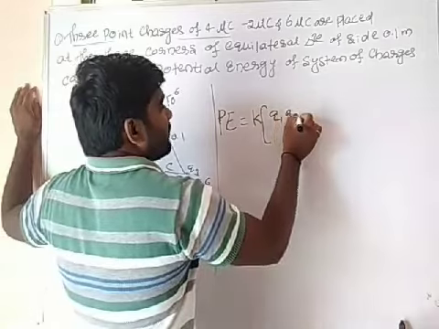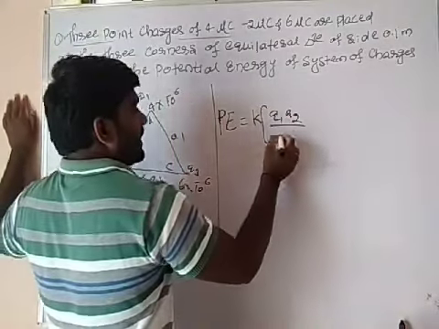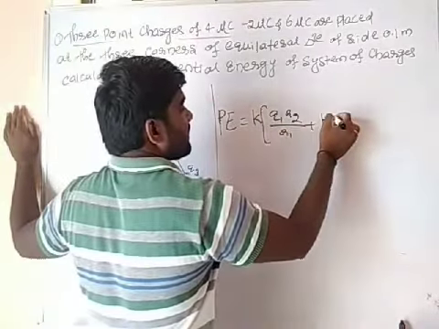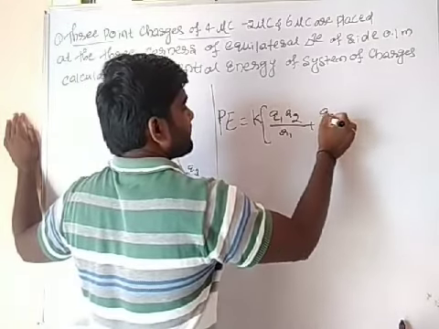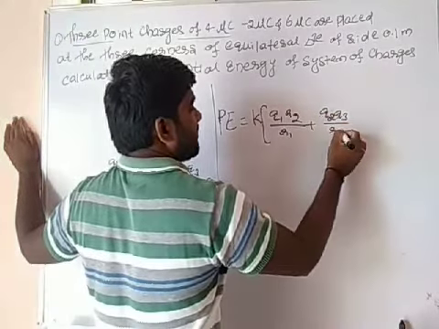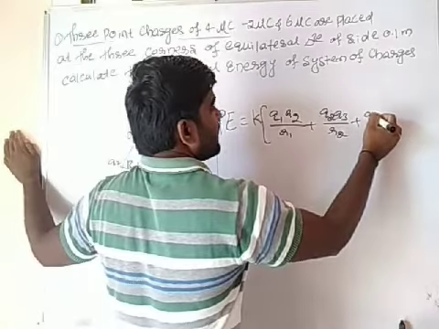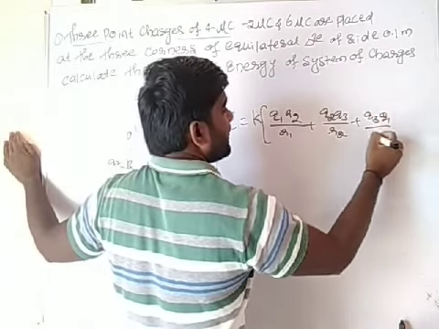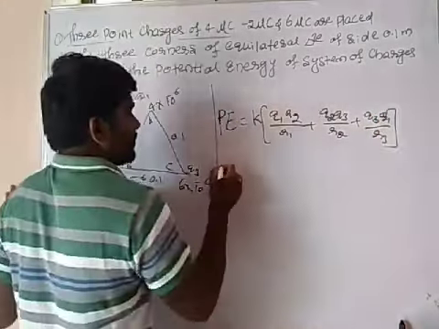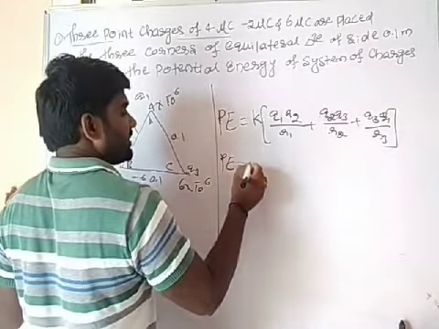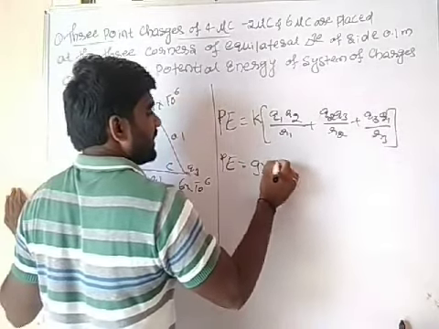K, Q1 Q2 divided by, separated by distance R1 plus Q2 Q3 divided by R2 plus Q3 Q1 divided by R3. So this potential energy is equal to K. It will be 9 into 10 to the power 9.